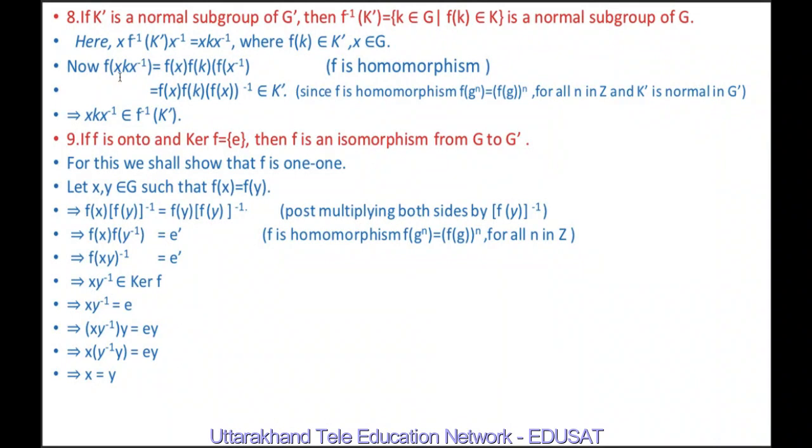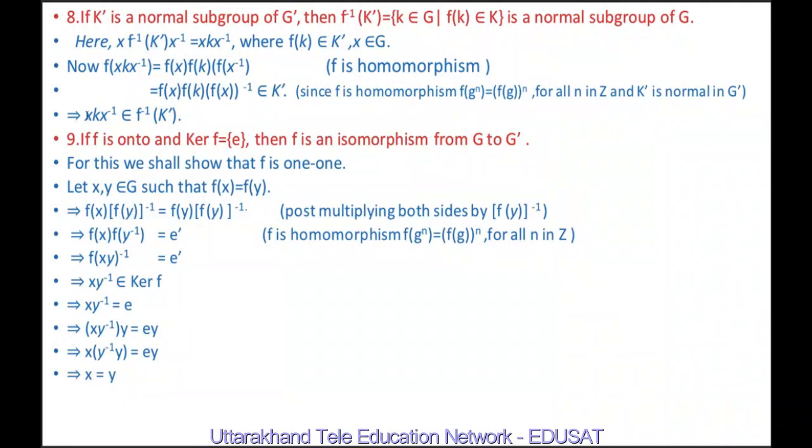So f of xkx inverse is equal to f(x) f(k) f(x inverse), because f is a homomorphism and it preserves the group operation. This can be written as f(x) f(k) f(x) inverse. Since f is a homomorphism, f of g^n equals f(g)^n for all n in Z. So for n equal to -1 also it is true. So it belongs to K dash.